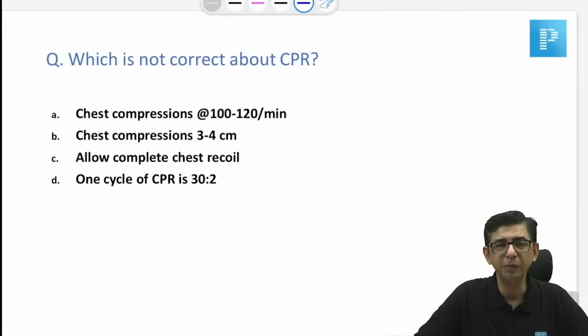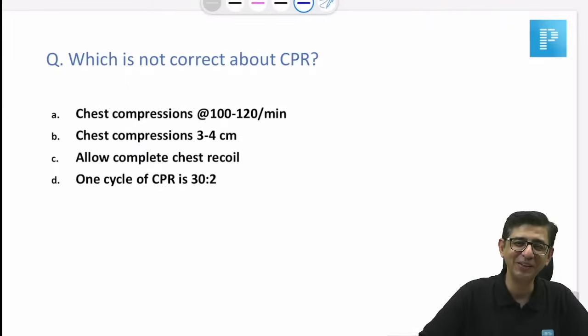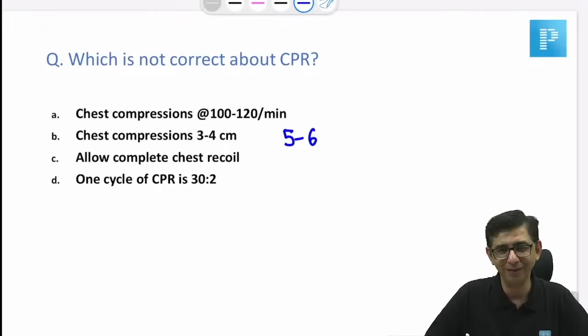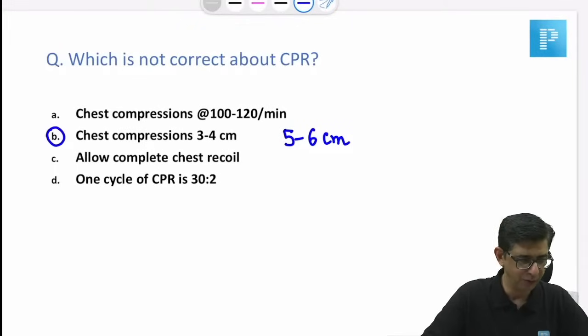There was a question on CPR. The chest frequency rate is fine, chest recoil is fine, the cycle of CPR is fine. But when it comes to chest compression, Jasu, I got stuck, man. Chest compression is going to be 5 to 6 centimeters. But love to all the students from Jasu, they really took very good care of me. So the chest compression depth should be about 5 to 6 centimeters. This was 3 to 4 centimeters. So the answer is going to be B.